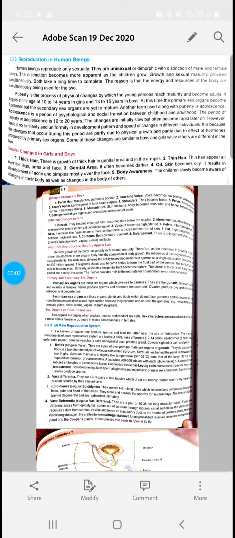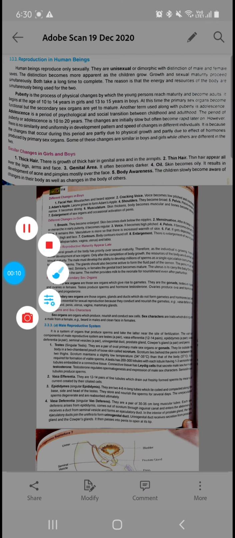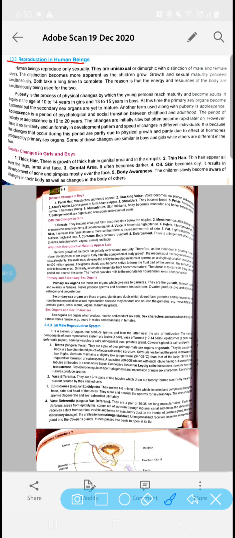Good morning, students. We have up till now completed with the sexual reproduction in plants. So, our next topic is sexual reproduction in the human beings. We all know that human beings are unisexual or dimorphic organisms.